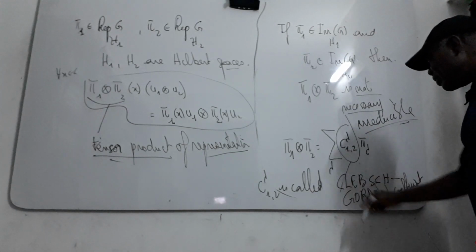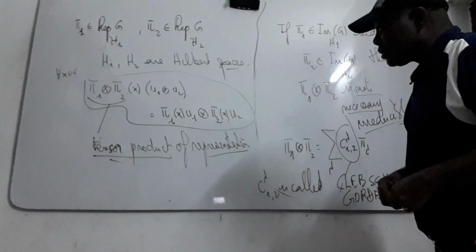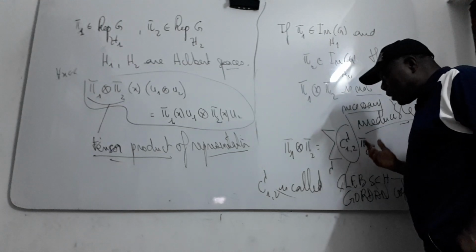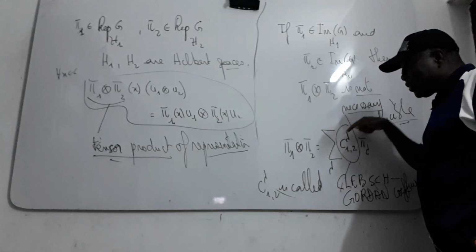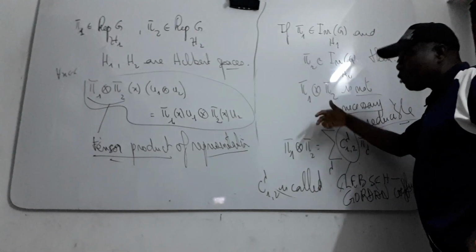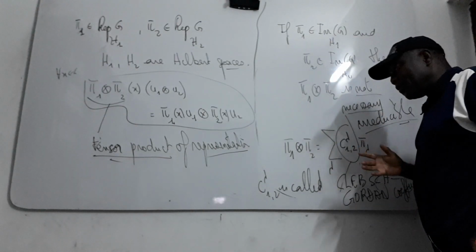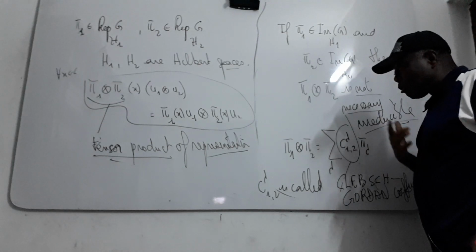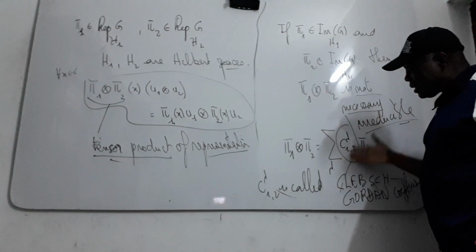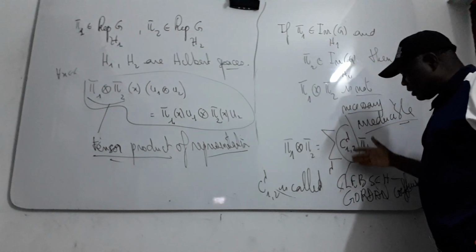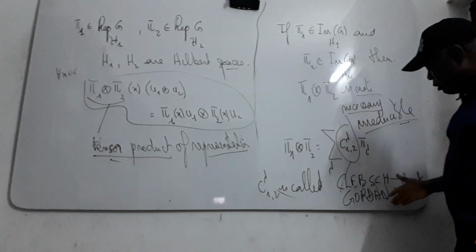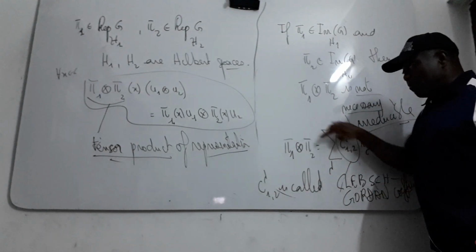This kind of problem is also open: how to get these coefficients for representations of some kinds of groups. For some groups it is already solved, and we can get this multiplicity, which is called the Clebsch-Gordan coefficient.